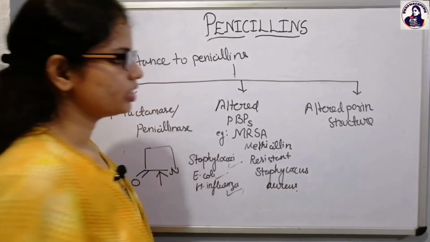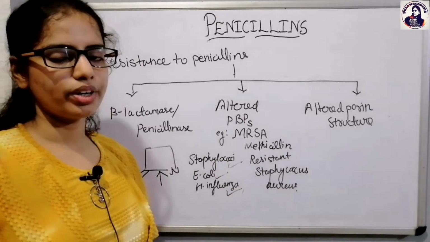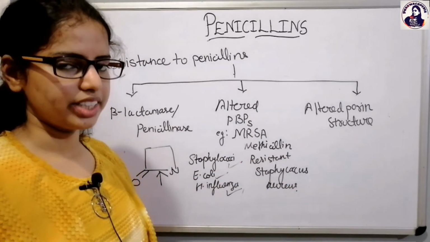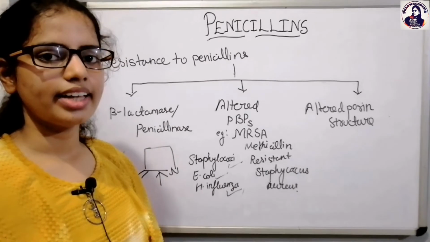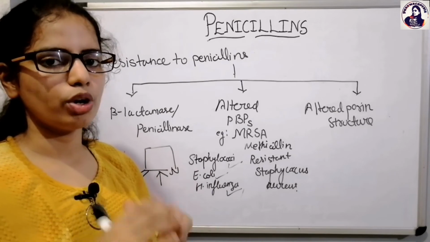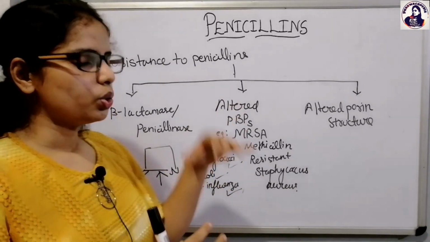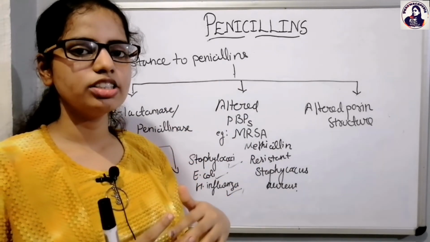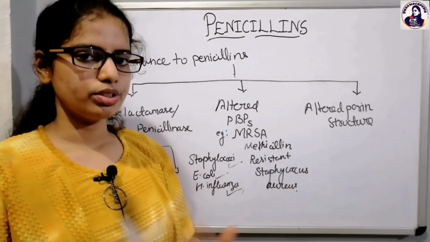The third one is the altered porin structures. This is likely to be seen with the gram-negative bacteria. There is a porin protein, a pore in the outer membrane of the bacteria, through which the beta-lactam, particularly the penicillin, enters into the bacteria and produces its action.